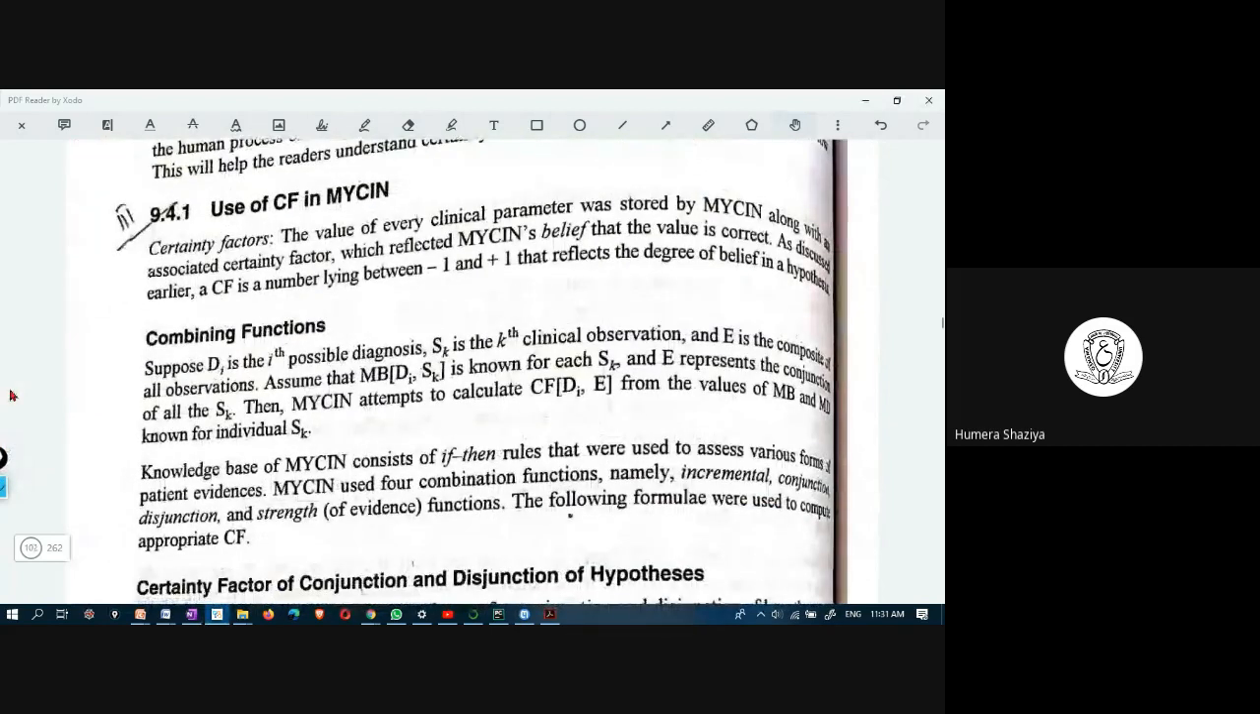And there is a certainty factor in Mycin. Mycin is an expert system. Certainty factor is used in Mycin in that every clinical parameter is stored in Mycin along with a certainty factor, which reflects Mycin's belief that the value is correct. And the certainty factor is a number lying between -1 and +1 that reflects the degree of belief in a hypothesis.